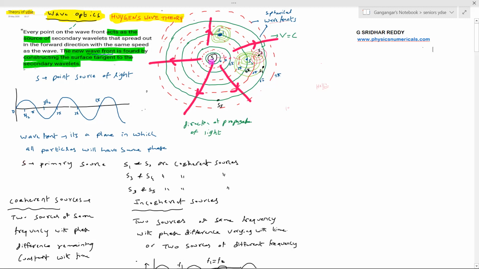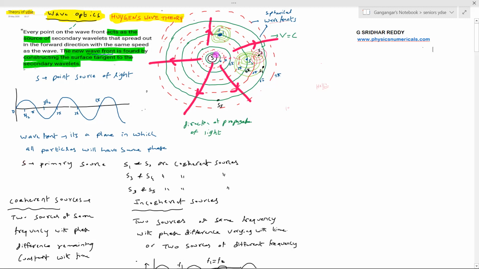So here, what did Huygens propose? Let's come to the wavefront. Are you able to notice this? I wrote one circle, 0. So there's one wavefront of 0 phase. Next, a dotted circle in red color is a wavefront of phase angle pi radian. Next, a wavefront of phase angle 2 pi, 3 pi, 4 pi, 5 pi, then 6 pi, and this will be 7 pi.